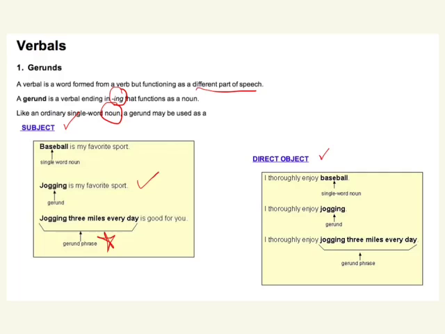So a gerund can act as a subject. It can act as a direct object. I thoroughly enjoy jogging. I thoroughly enjoy what? Jogging. Jogging is your gerund. It is a DO because it answers that DO question. If you have an action verb, you ask, I enjoy what? And then the answer to that question would be your direct object. And that answer, if it's there, is always a noun, including the gerund phrase here. I thoroughly enjoy what? Jogging 3 miles every day.